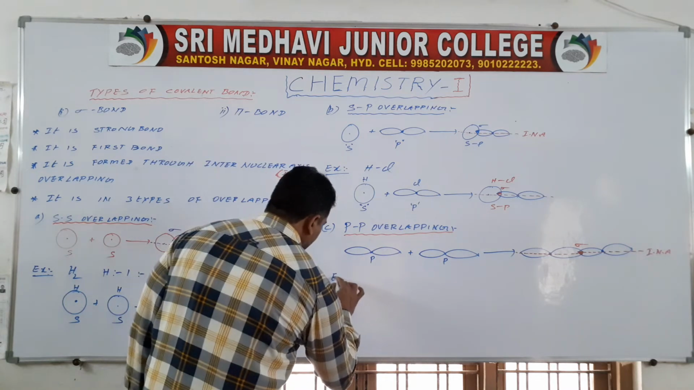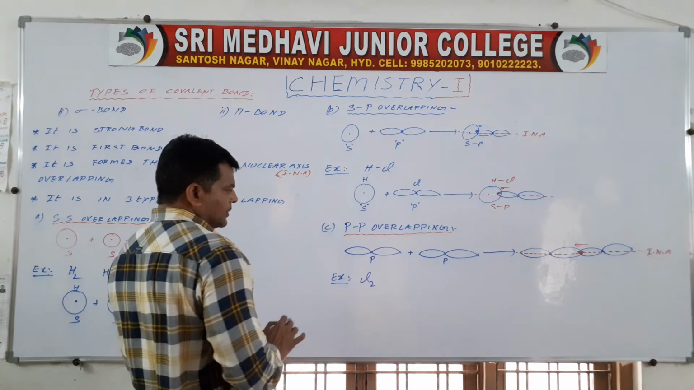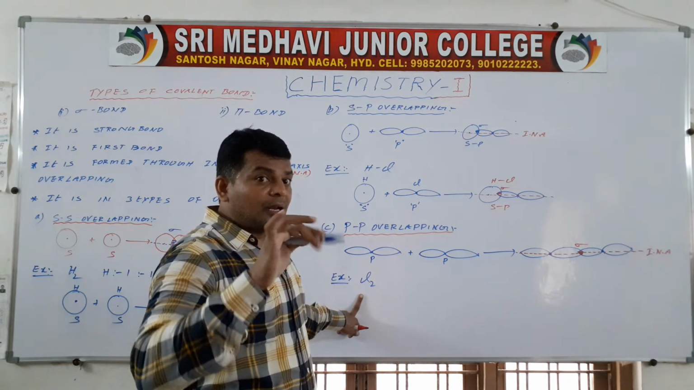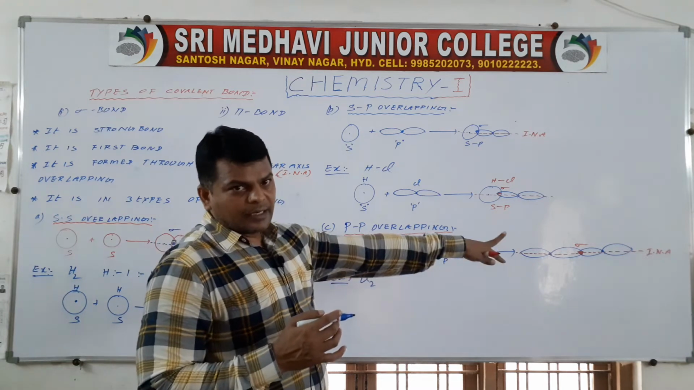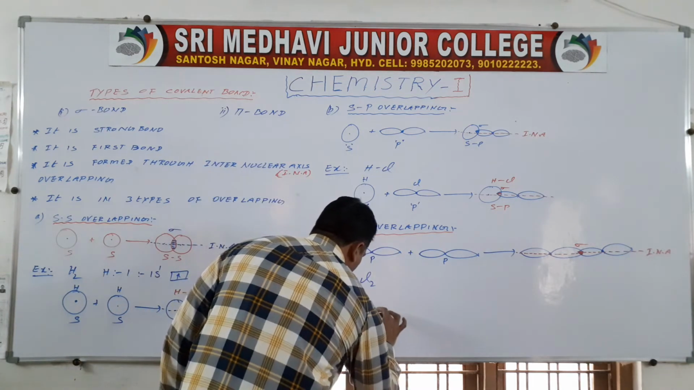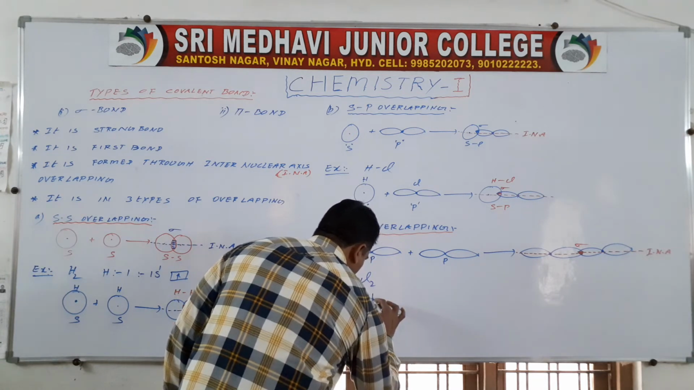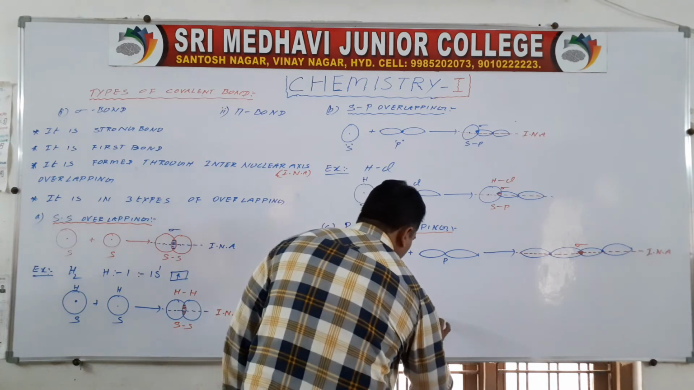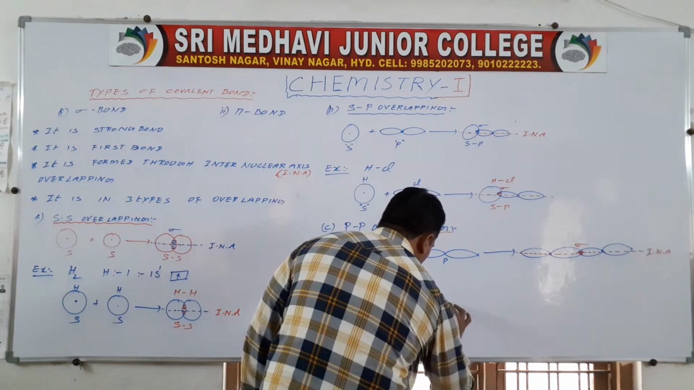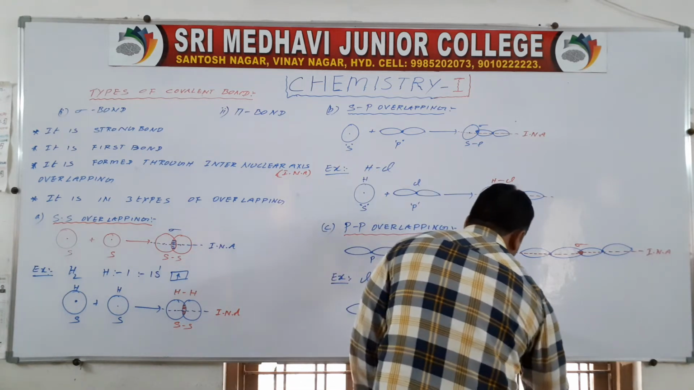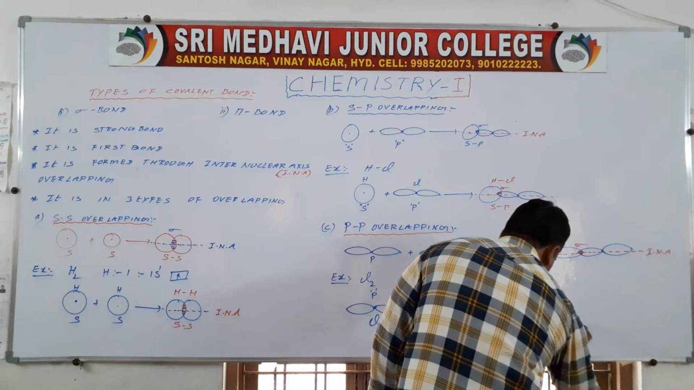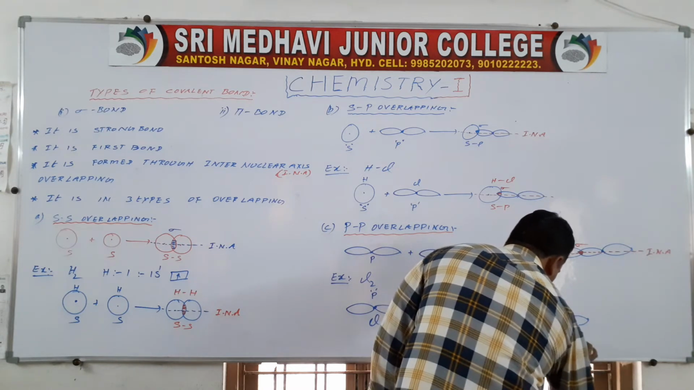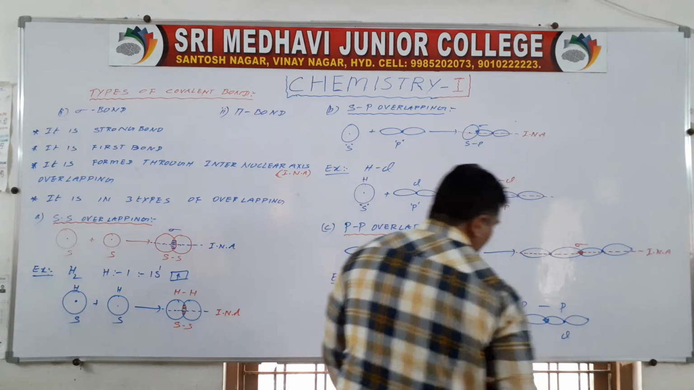For example, the Cl2 molecule. One p orbital of a chlorine atom overlaps with a p orbital of another chlorine atom, which gives a sigma bond. Here are the nuclei of the two chlorine atoms, with a p orbital on each, and they overlap.